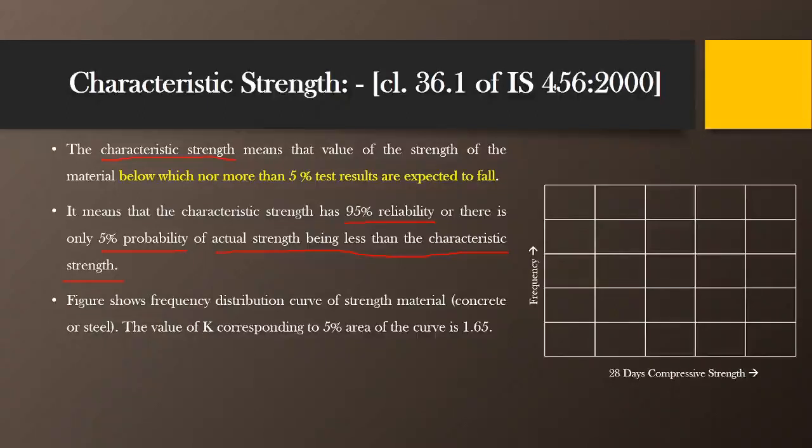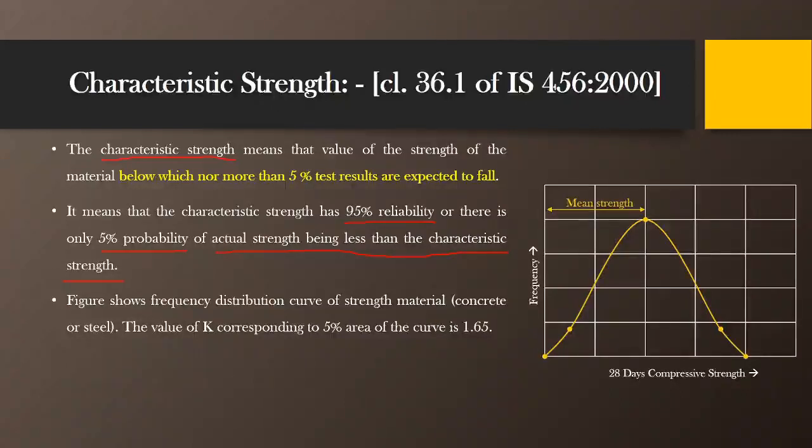In this sketch, we are going to plot the idealized distribution curve for the values of compressive strength for a certain number of test specimens. The horizontal axis represents the compressive strength in Newton per mm square, and the vertical axis represents the number of test samples for a particular compressive strength. Here it is termed as frequency.